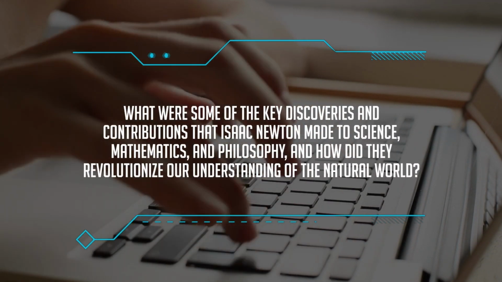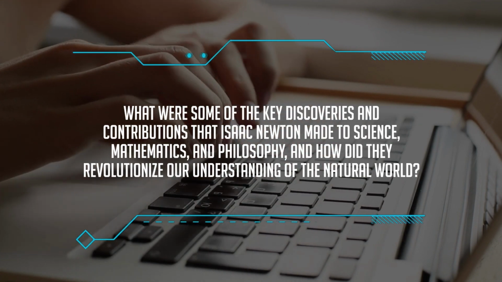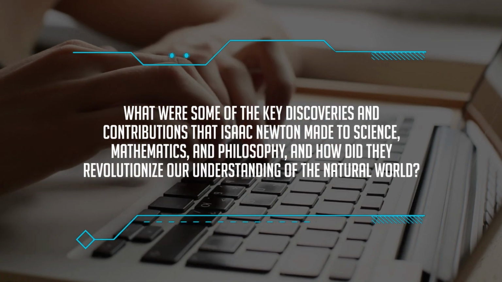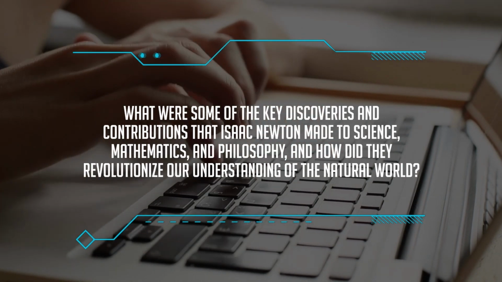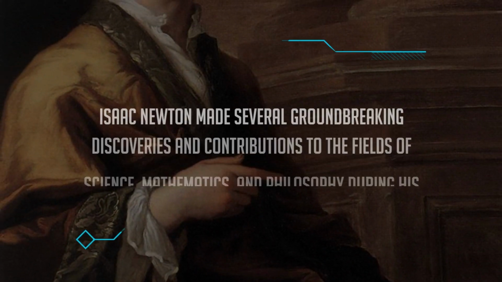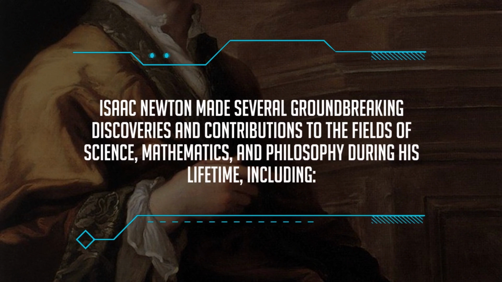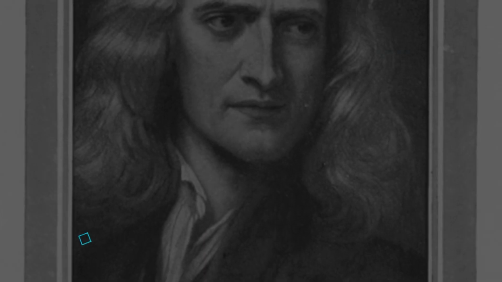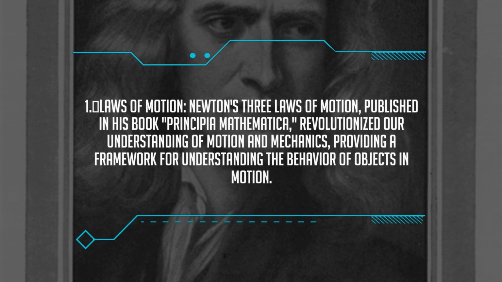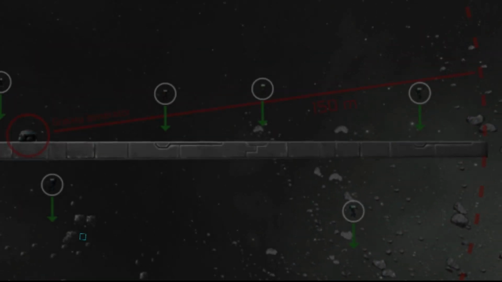What were some of the key discoveries and contributions that Isaac Newton made to science, mathematics, and philosophy, and how did they revolutionize our understanding of the natural world? Isaac Newton made several groundbreaking discoveries and contributions to the fields of science, mathematics, and philosophy during his lifetime, including: 1. Laws of motion. Newton's three laws of motion, published in his book Principia Mathematica, revolutionized our understanding of motion and mechanics, providing a framework for understanding the behavior of objects in motion.